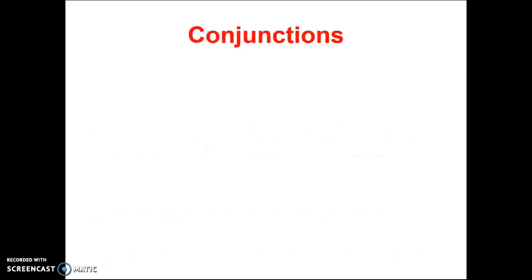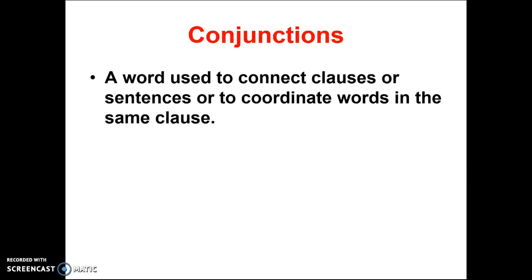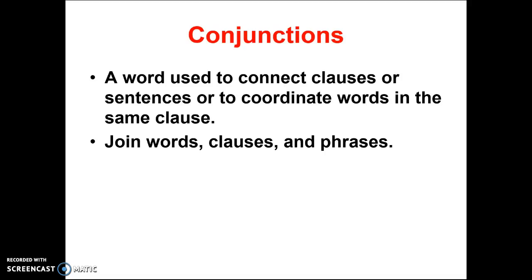Next, we're going to talk about conjunctions. What are conjunctions? There are two different types of conjunctions. There are subordinating conjunctions and coordinating conjunctions. But before we get there, I want to make sure that you understand what a conjunction is first. A conjunction is a word used to connect clauses or sentences or to coordinate words in the same clause. They also join words, clauses, and phrases. So this is the job of a conjunction. And I'm going to give you a few examples.